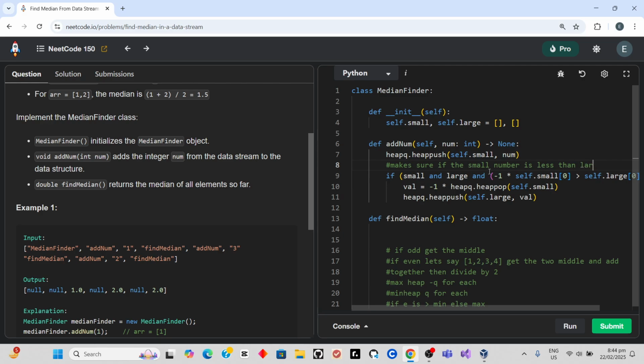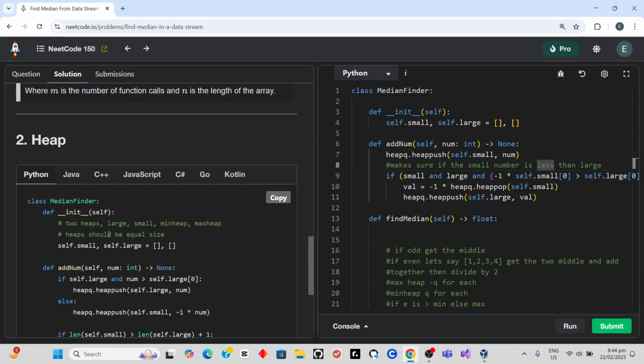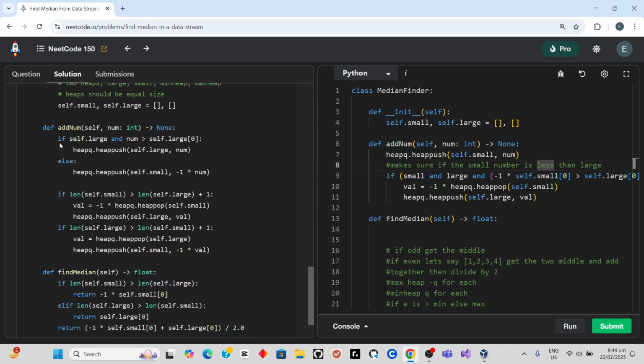We can imagine that if we put 4, since it's defaulting to push to small, it first checks if it's supposed to be in small. It's a different solution to this one, which first checks if it's self dot large, else if it's not, we default to this one and immediately do that. But it's pretty weird though.